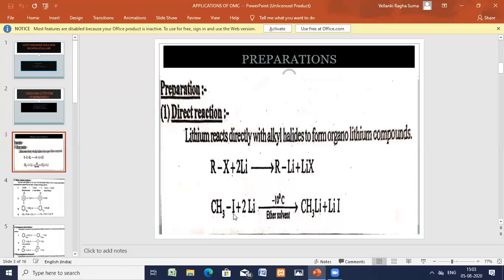Fluorine is too reactive. Lithium is a reactive metal. Methyl iodide reacts with lithium at 0 to minus 10 degrees; a very cool temperature should be maintained for this preparation, as it is highly reactive. The exchange takes place in the presence of ether solvent. Therefore, methyl lithium and lithium iodide are formed.